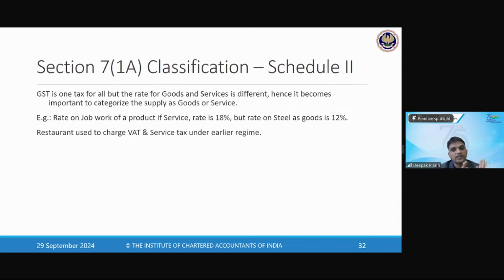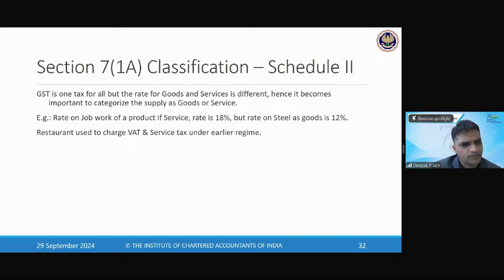Once you categorize something as supply, then you have to come to the next position of classifying it if it is goods or services. We know that GST is one tax, it is integrated goods and services, but still classification is required because based on the classification, we will decide whether it is supply of goods or supply of services.